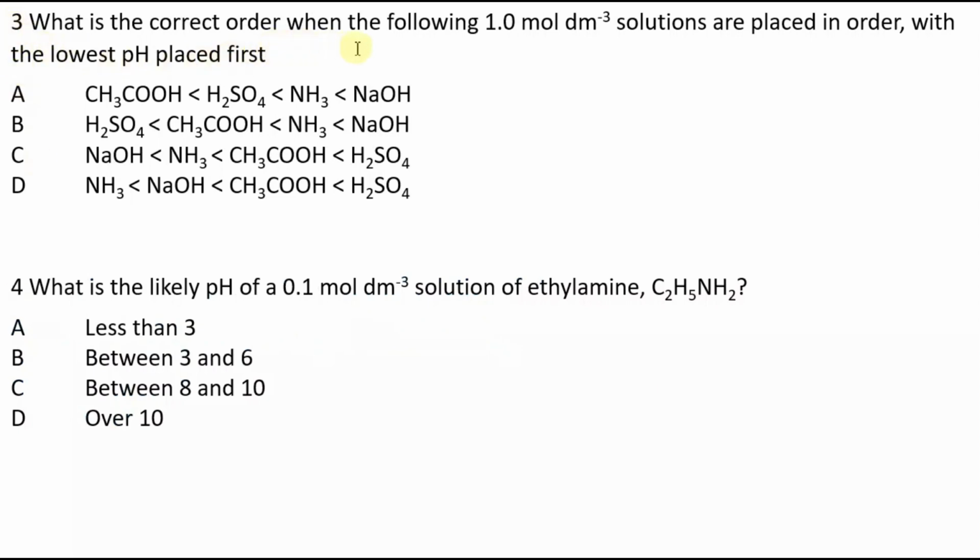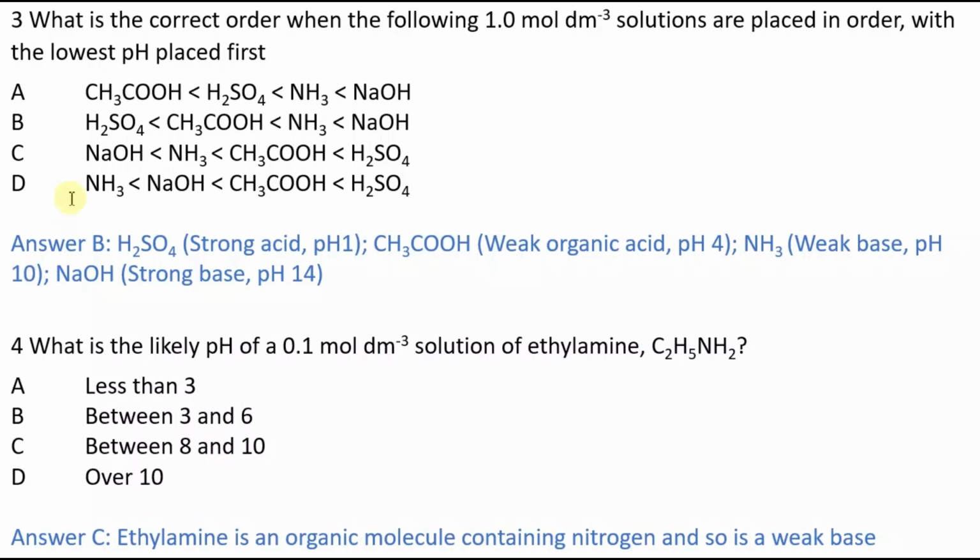What's the correct order when the following solutions are placed in order with the lowest pH placed first? And what's the likely pH of a 0.1 mole per cubic decimeter solution of ethylamine? Formula given. Okay, so my answer is B. H2SO4 is a strong acid, pH around about 1.